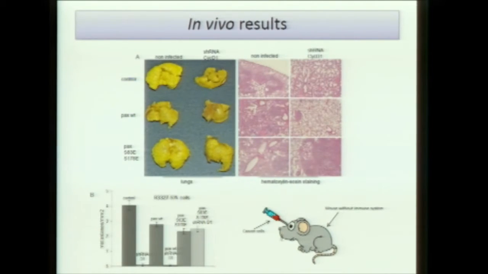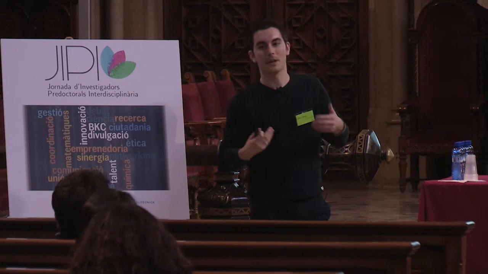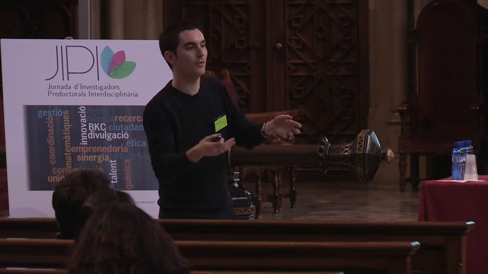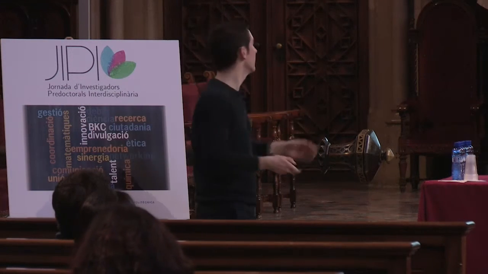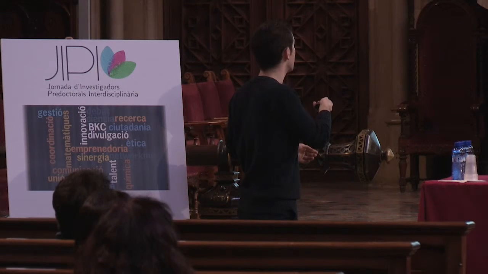After the in vitro results, because I usually work with animals, we do in vivo experiments. We use different kinds of mice. We need to use immunodeficient mice to inject our cancer cells to see if they are able to do metastasis in the animals or not. Why immunodeficient mice? Because if I inject some of you, or I inject myself, with cancer cells, they won't grow, because your immune system will kill them, since they are detected as a foreign thing. That's why we use this kind of mice.